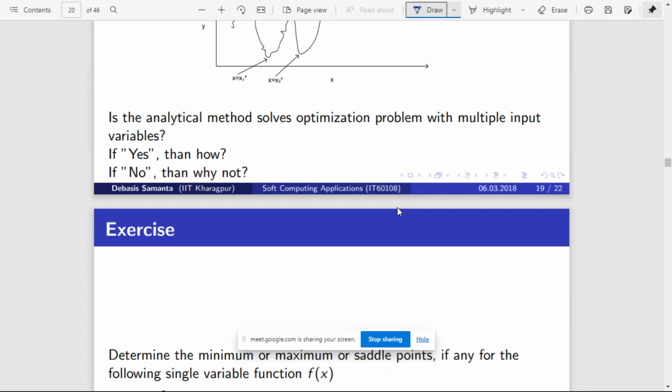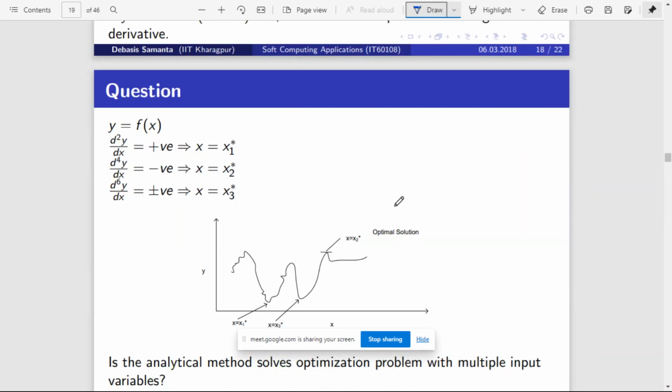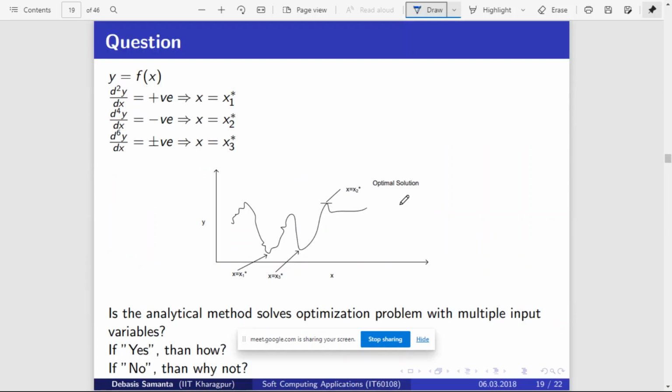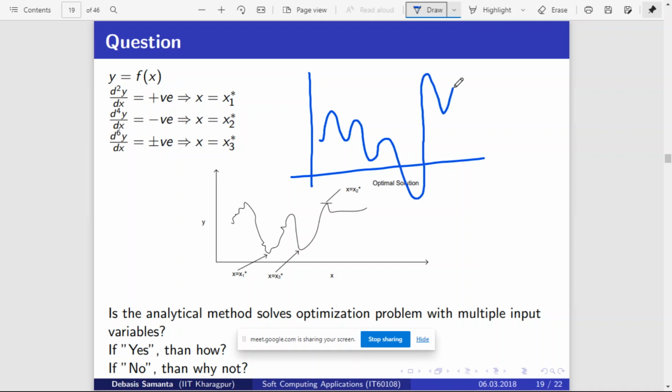So let us stop here about the discussion on traditional approaches. Now we'll get into the actual topic. Before that, I would like to say a few things. When you plot a graph for a function, let us assume you are getting a graph like this. So this is the graph, right? Now there are different things you should know.